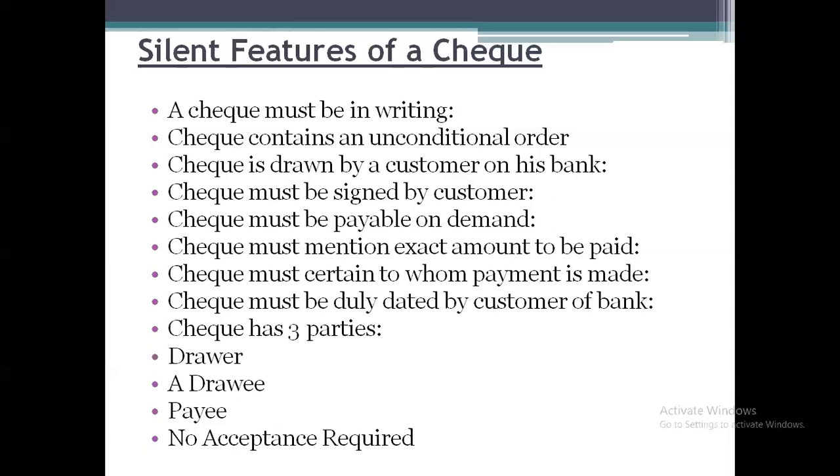Next one, a check must mention the exact amount to be paid. There should be no differences or mismatches between the amount in figures and the words. A clear amount has to be mentioned on the instrument. A check must be certain as to whom payment is made. They need to clearly mention the name of the party for whom the payment has to be made by the bank.